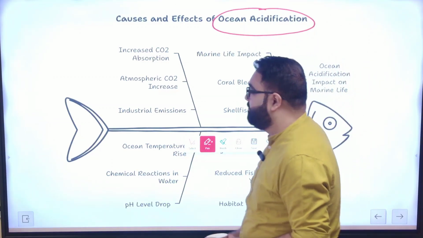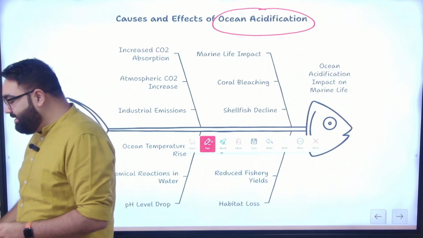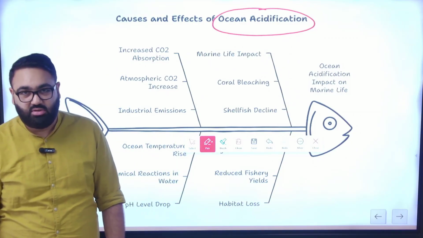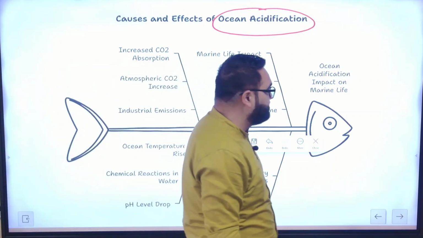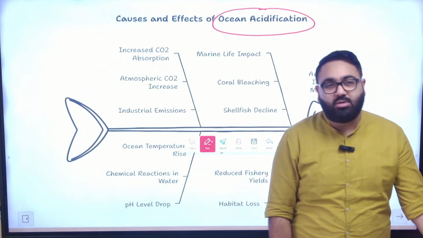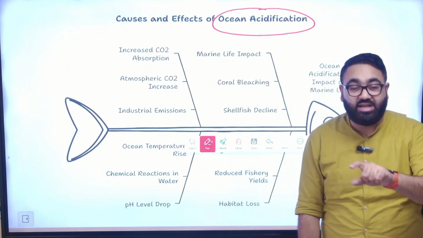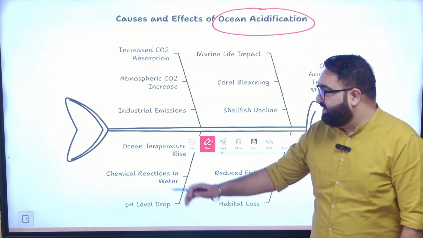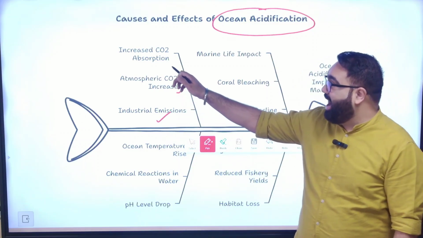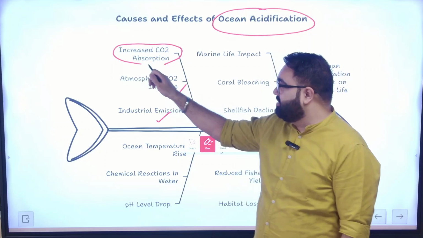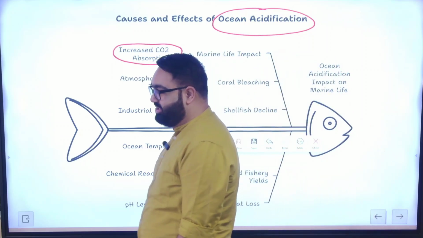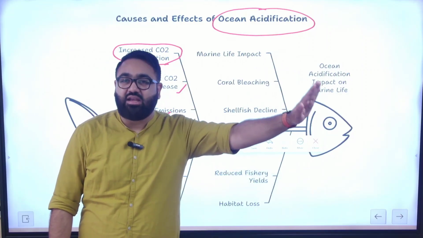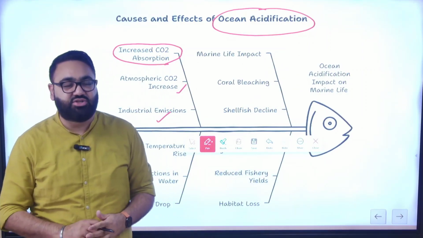One other part of this problem that we tend to ignore is the problem of ocean acidification. In simple terms, the decreasing pH levels of the ocean. As more and more industrial waste goes into the ocean, as more and more pollution goes into the ocean, it is leading to ocean acidification. The reasons are industrial emission, increased CO2, and increased CO2 absorption. Since it is acidic in nature, it is leading to the entire water getting acidic, reducing the population of fish.